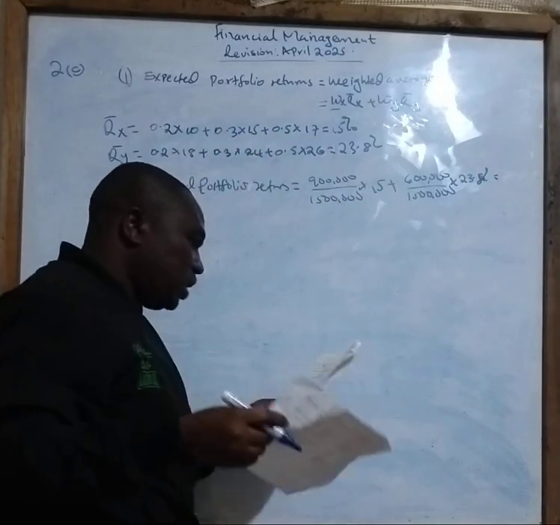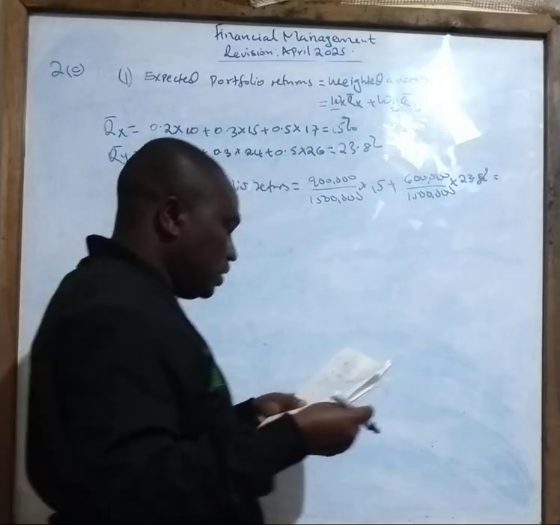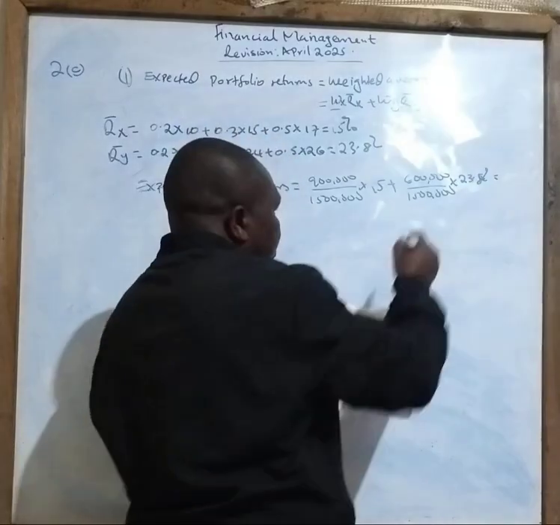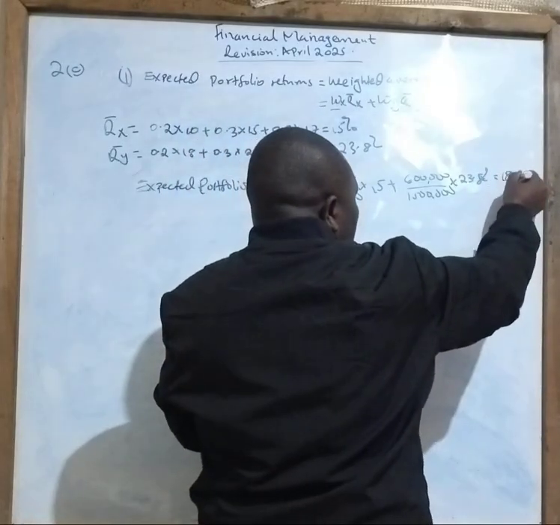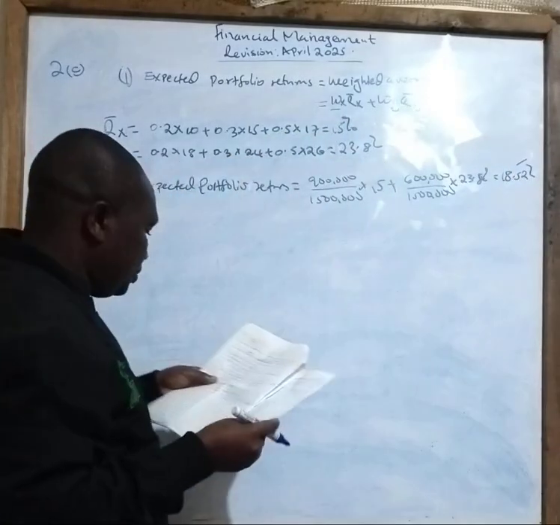If you work that out correctly, the answer you're supposed to get is 18.52%. That is Roman 1.